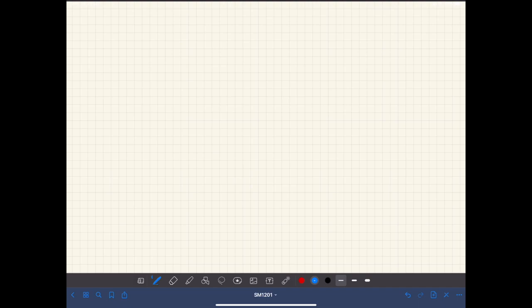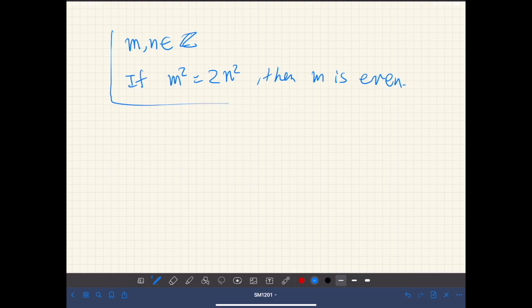Okay, so here's a proposition we want to prove. Let's say m and n are some integers. Actually, it can be any integers. If m squared is equal to 2n squared, then m is even. This proposition appears when we want to prove that square root of 2 is irrational. But anyway, we are just interested in this part.